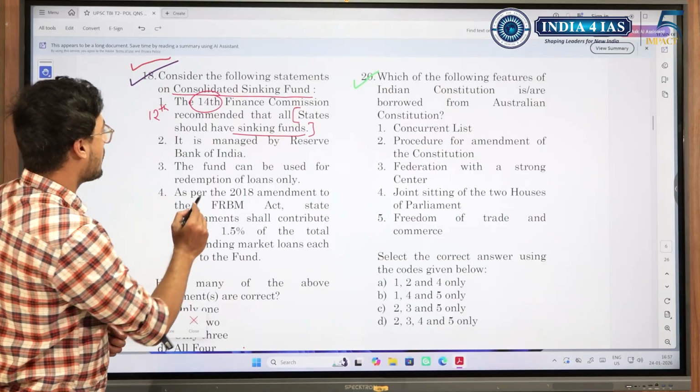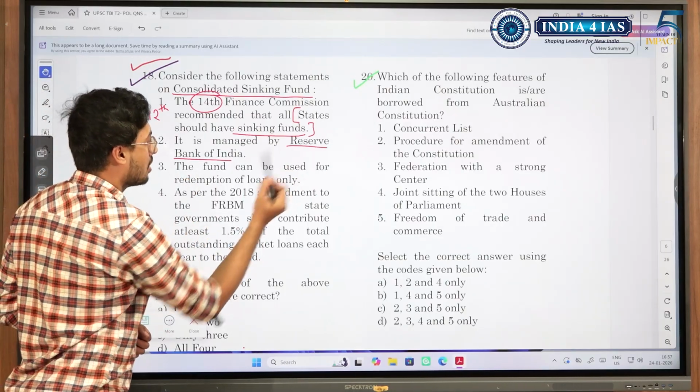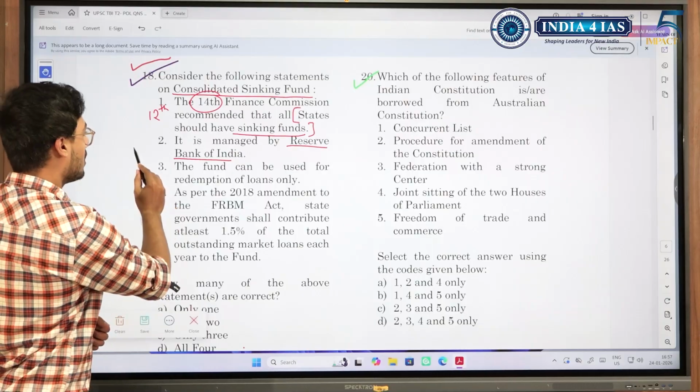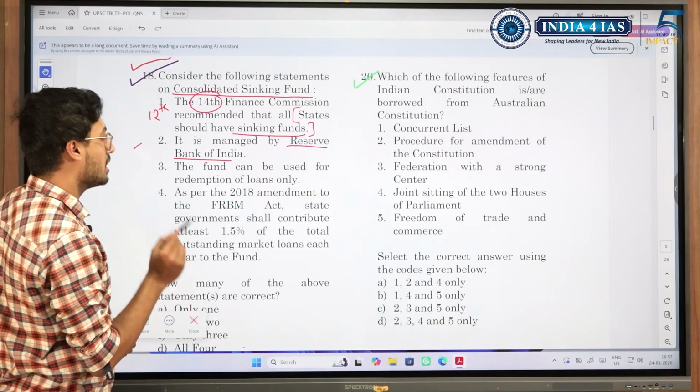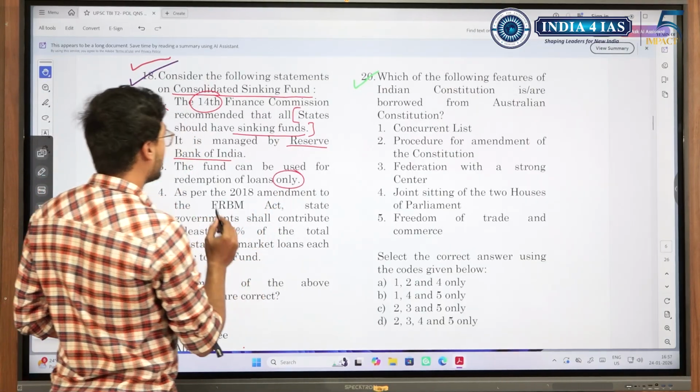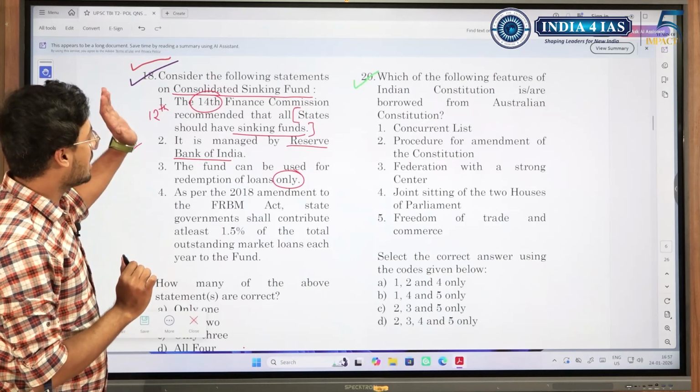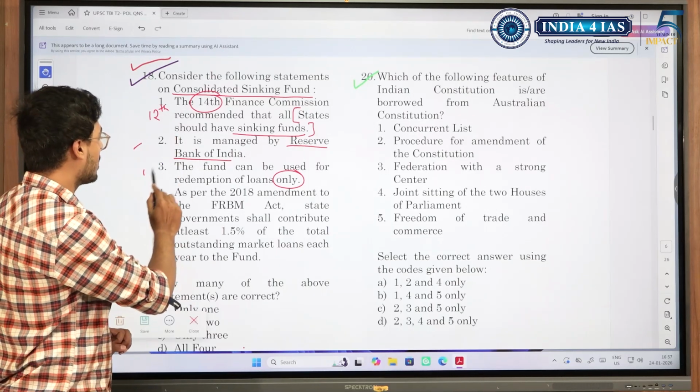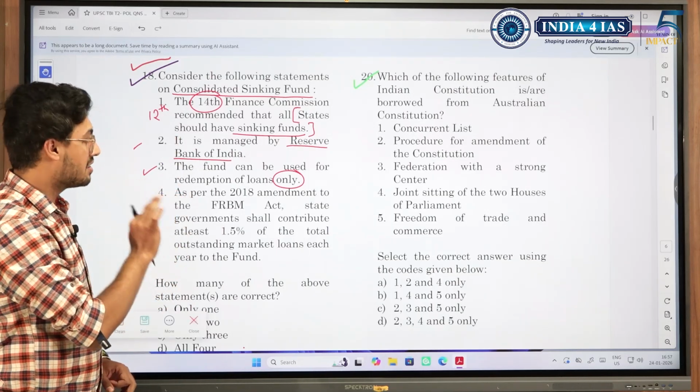It is managed by Reserve Bank of India. Seems okay because debt is managed by Reserve Bank of India. The fund can be used for redemption of loans only. See, though "only" is there in this, here it is telling the sinking fund. If you had studied Consolidated Sinking Fund, you would know this is correct. Though there is "only", in this case it is not wrong.